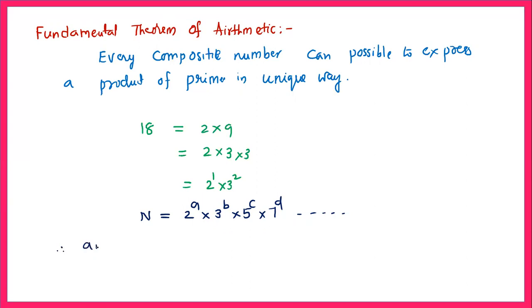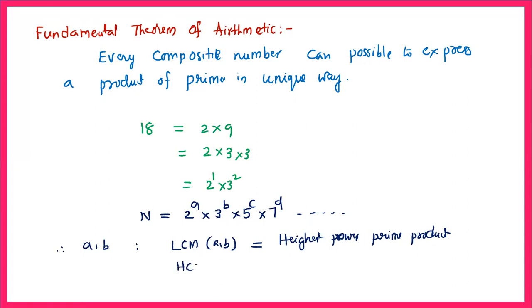Suppose there are two numbers a and b, both expressed in the format of a product of primes. If you want to calculate the LCM of a, b, how do you get it? Among the primes, the product of the highest powers will be considered as the LCM for the given numbers.